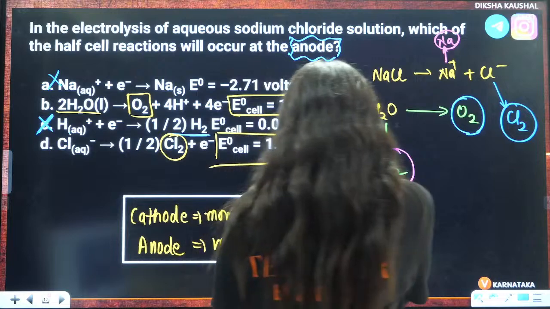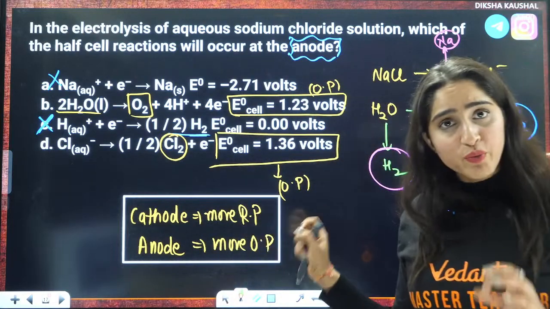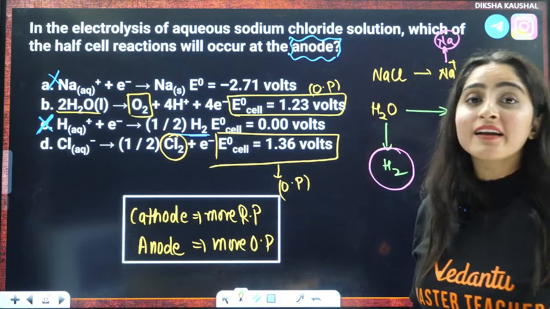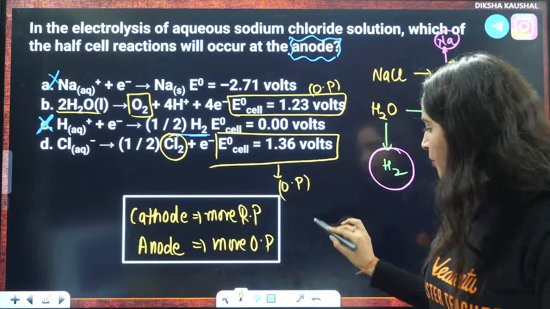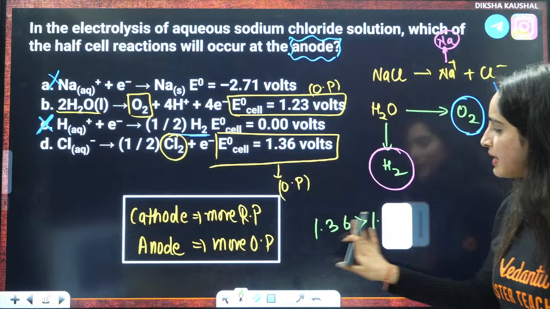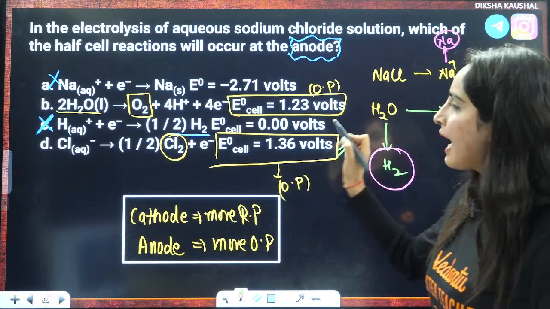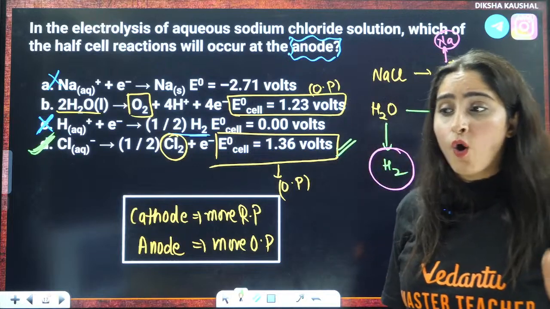That means at cathode, that reaction will occur which has more reduction potential. At anode, that reaction will occur which has more oxidation potential. 1.36 is greater than 1.23, right? So that means this reaction will win, and that means D will be the correct answer. Hence, D is your correct answer.